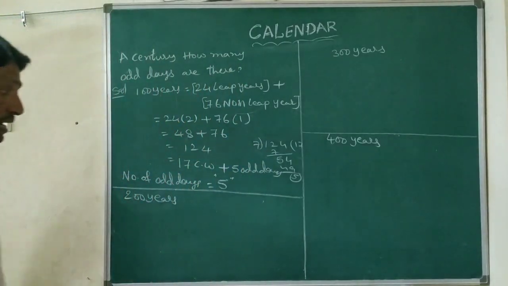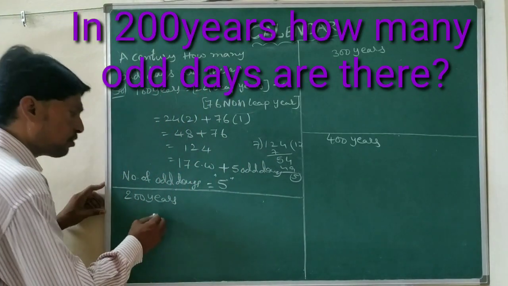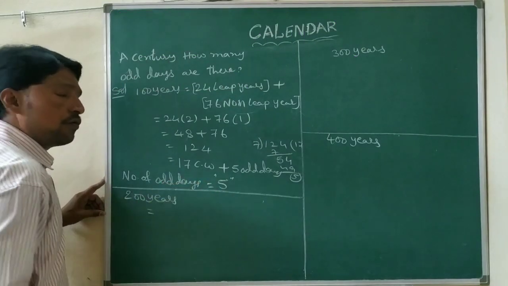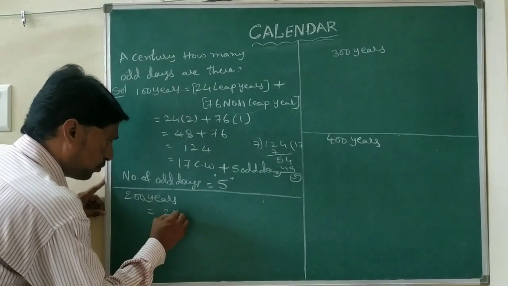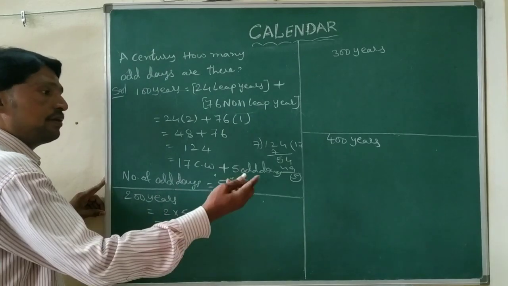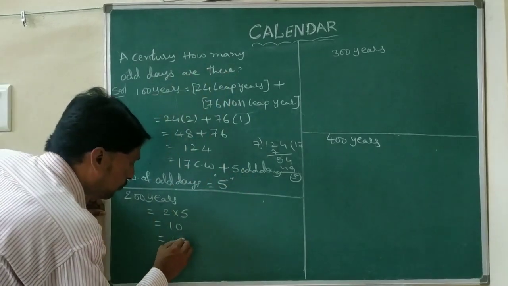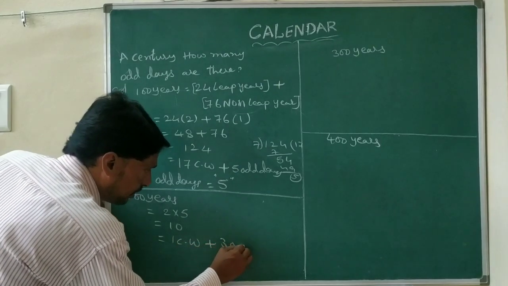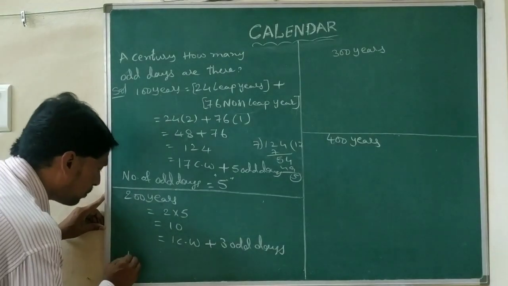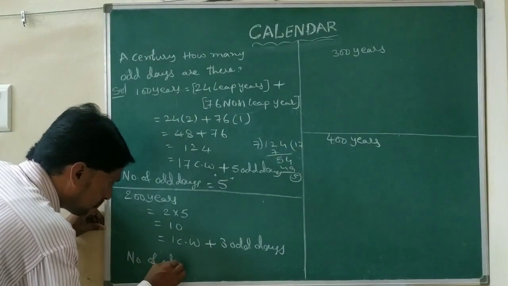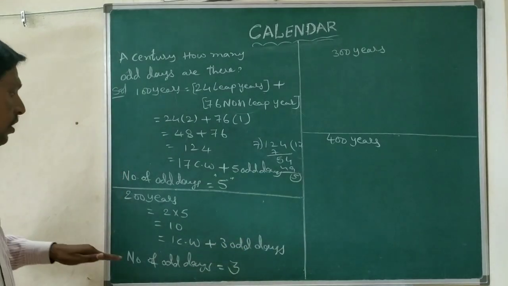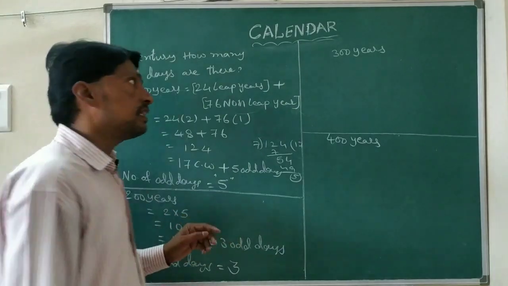Next, 200 years. For 200 years, you have to find the number of odd days. For 1 year how many odd days did we get? 5 odd days we got, means 2 into 5, that equals 10 days. 10 days means 1 complete week plus 3 extra days. Extra days means the odd days. So the number of odd days equals 3. For 200 years, the number of odd days is 3.